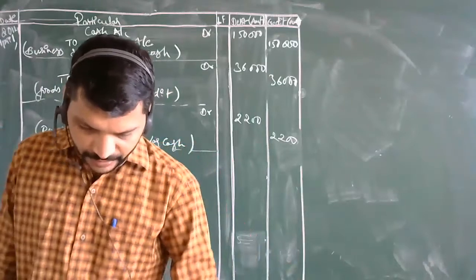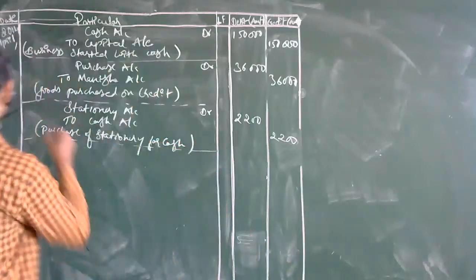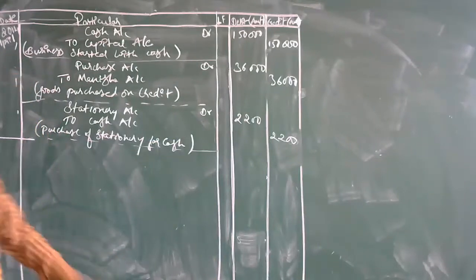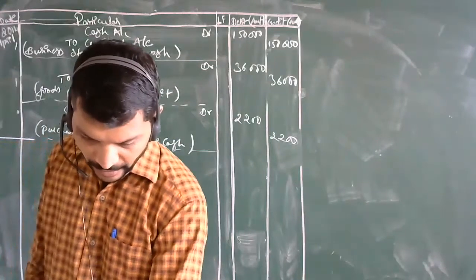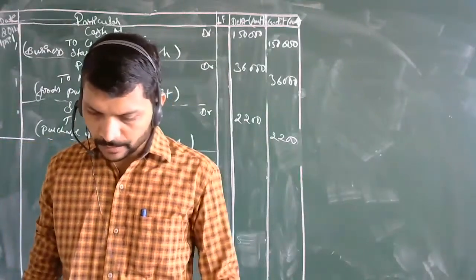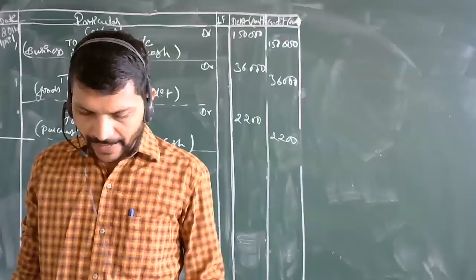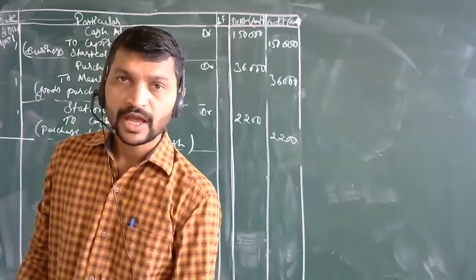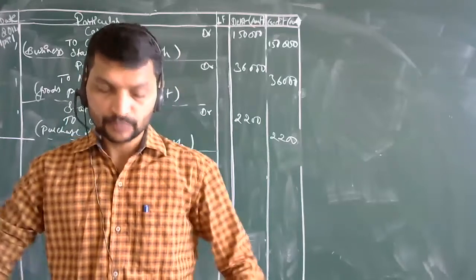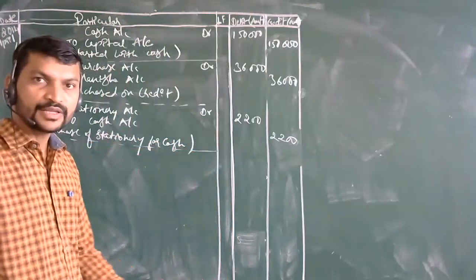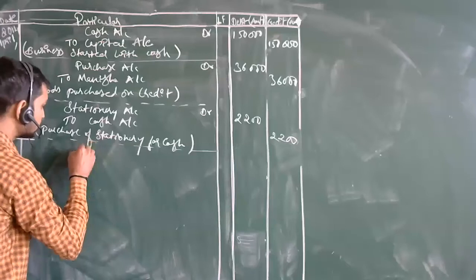Now, till now, all the dates are the same. Till here the dates are the same, on the first day of April. Then on the second day of April, what is told? Opened a bank account with SBI for rupees 35,000. Here we have opened a bank account. It means the assets have increased. We have opened the bank account, so bank account